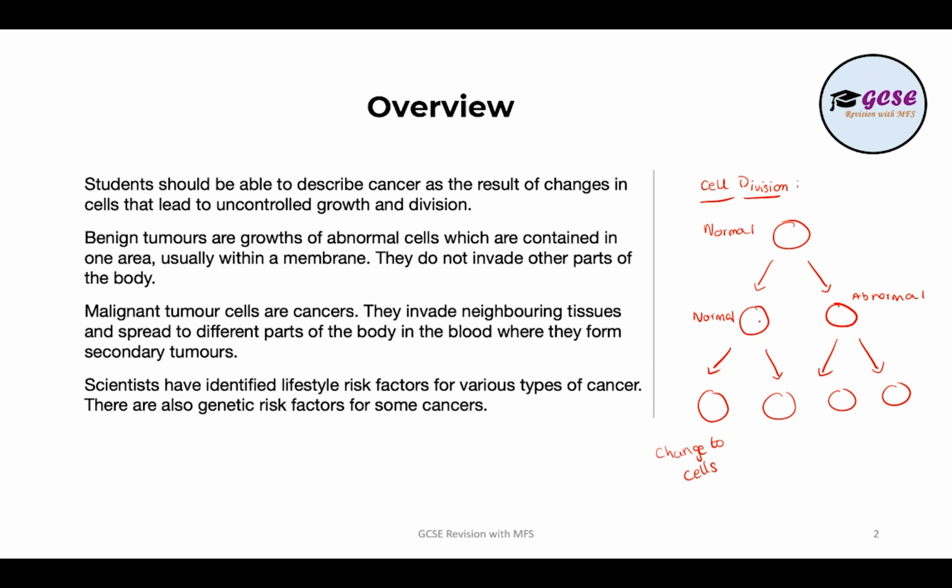Now, this cell will then continue to divide and form normal cells. However, when this cell divides, both of these cells are now abnormal. And then these abnormal cells will continue to divide, and so on. So then you will have a high population of abnormal cells in the body. And that's what cancer actually is. And remember, the cell division occurs at an uncontrolled growth rate.